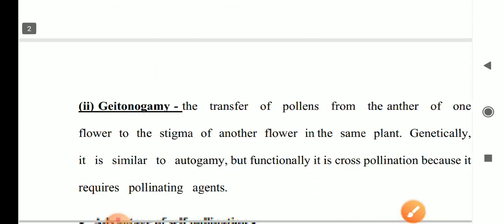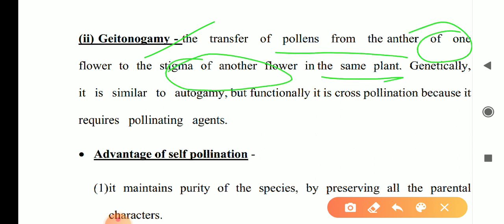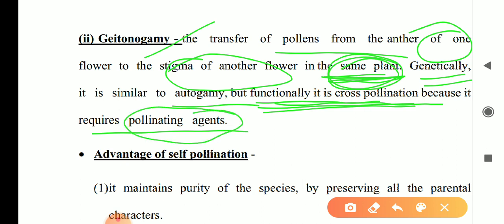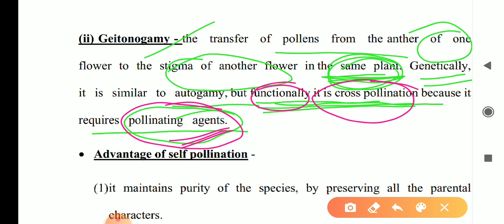Now geitonogamy, already discussed in the chart. It is the transfer of pollen grains from anther of one flower to stigma of another flower of the same plant. Remember that, of the same plant. Genetically it is similar to autogamy, but functionally it is cross pollination because it requires a pollinating agent. Remember this point.